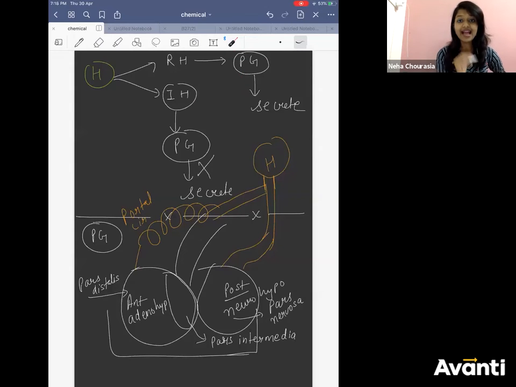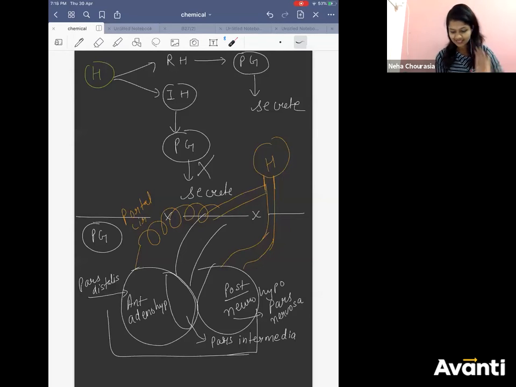But we had learned that there are two types of hormones which the hypothalamus alone secretes. The pituitary gland does not secrete them. The pituitary gland just receives them from the hypothalamus. And what are they? ADH and oxytocin, right? ADH is also called vasopressin.